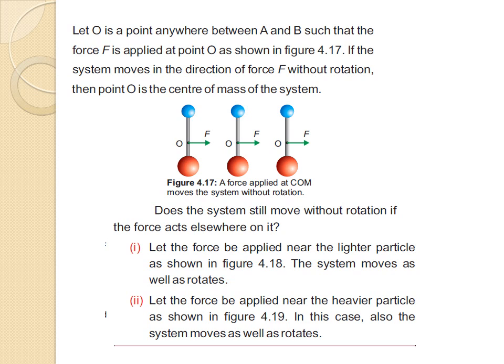If the system moves in the direction of force without rotation, then point O is the center of mass of the system. It means here, as we have seen, the force is applied at the middle of this system or at the middle point of this rigid rod. It means half massive part is above the force and the half massive part below the force, and this system moves in the direction of the force without any rotation.